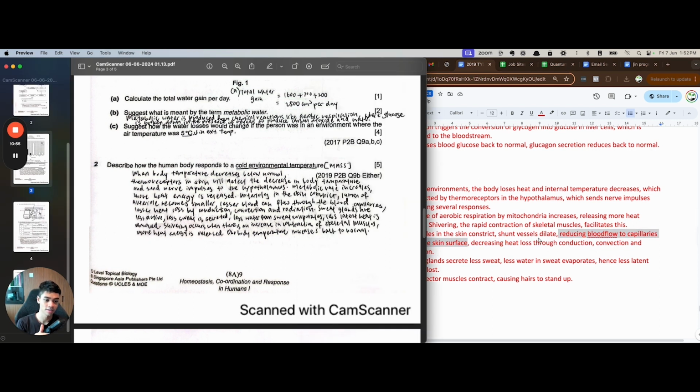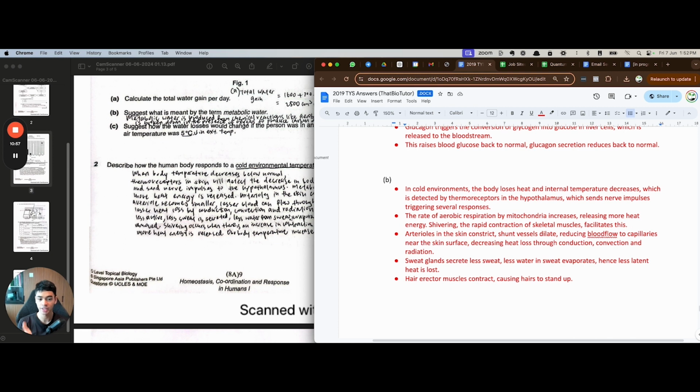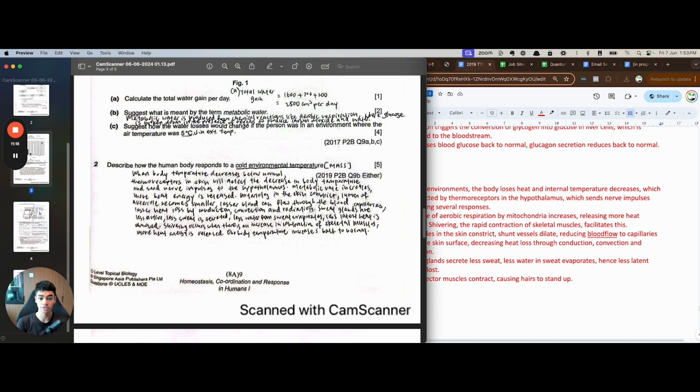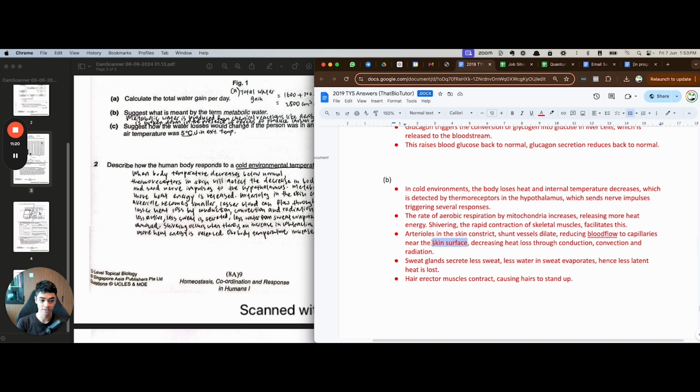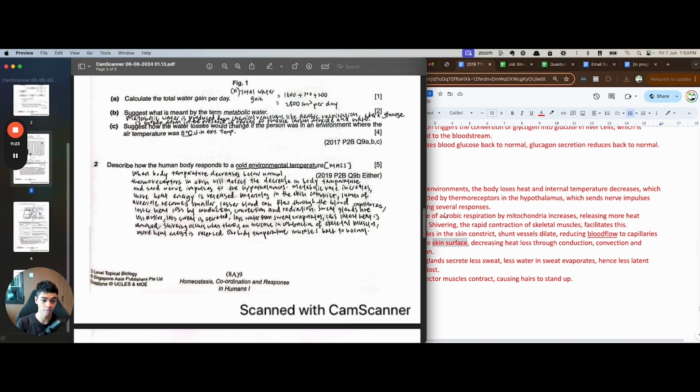Because that is the effect that matters. When there's less blood that goes near the skin surface, then less heat can be lost, right? Because our skin is directly in contact with the cold environment. So we reduce blood that goes to that vulnerable spot, which easily loses heat. So that's the effect intended. We're trying to reduce blood flow to the skin surface. So don't just say reduce blood flow, because you're missing out the intended effect. This is why we're doing it.